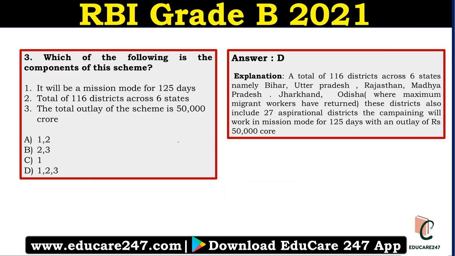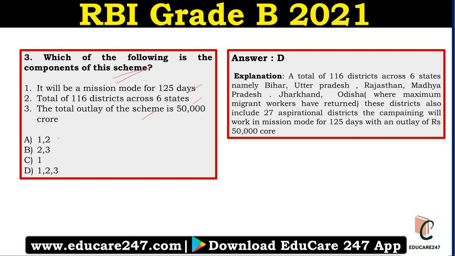Next question is, which of the following is the component of this scheme? So first we saw which state it began in. Next we saw how many work areas there are. Now we will see what are the various objectives or components of this Abhiyaan. Option 1, it will be a mission mode for 125 days. Option 2, a total of 116 districts across 6 states. And option 3, the total outlay of the scheme is 50,000 crore.